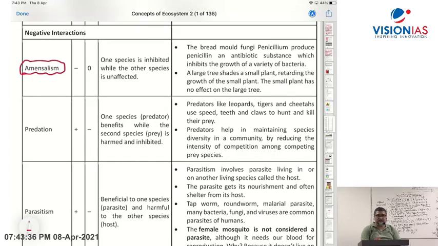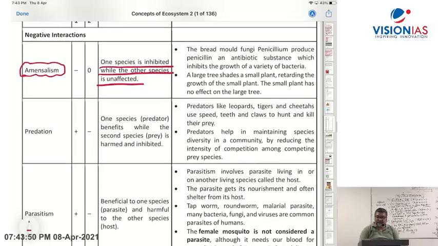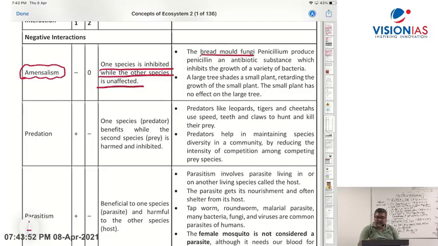Whatever I have explained on the whiteboard and given as a flow chart, you can find in the table. So one species is minus, the other is zero. One species is inhibited, while the other species is unaffected. Now you can see the example here: the bread mold fungi, Penicillium, from which the antibiotic penicillin was derived, produces penicillin, an antibiotic substance which inhibits the growth of bacteria.